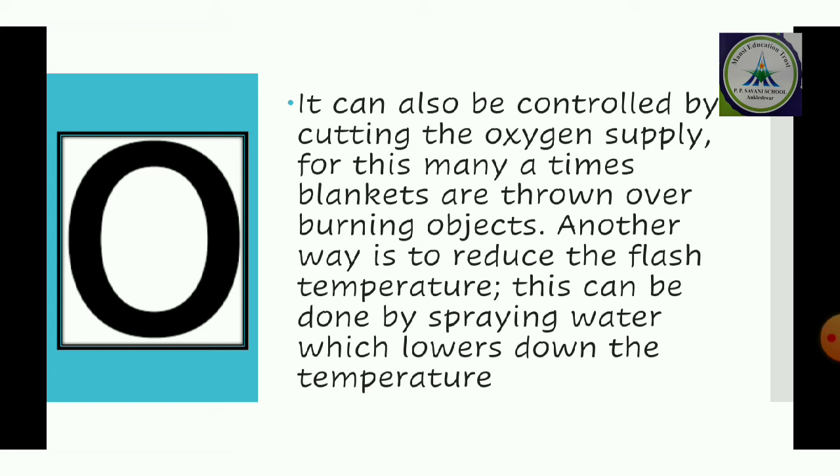For example, if there is a place where there is a fire, we will just throw a blanket over that. तो जब ब्लैंकेट ढक देंगे तो ऑक्सीजन की सप्लाई बंद हो जाएगी and it will just stop. Another way is to reduce the flash temperature. This can be done by spraying water, which lowers down the temperature.